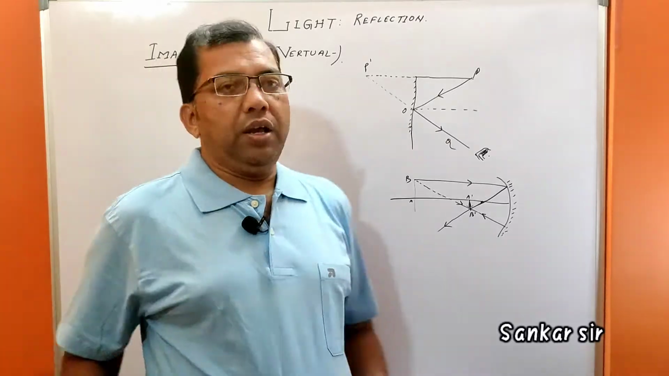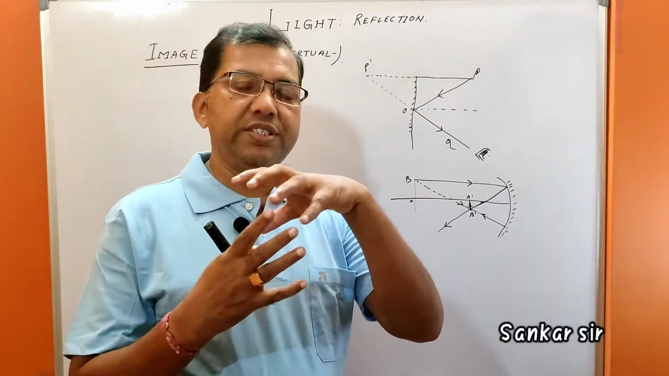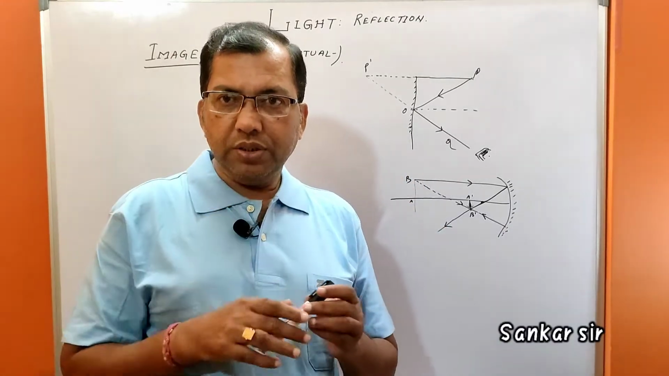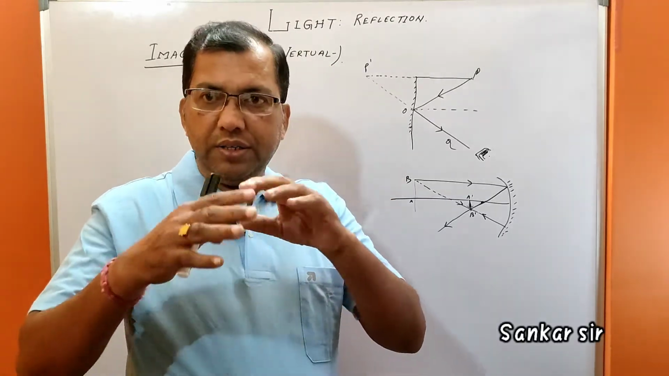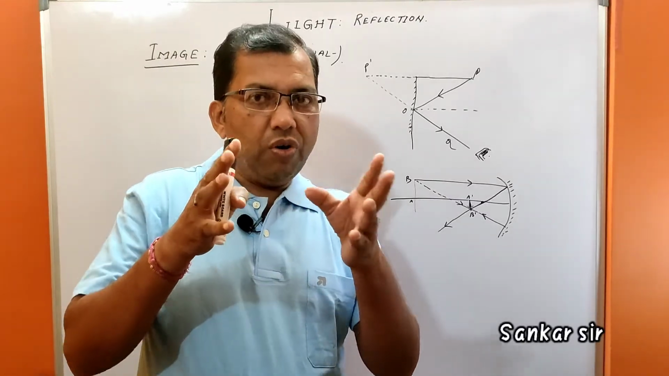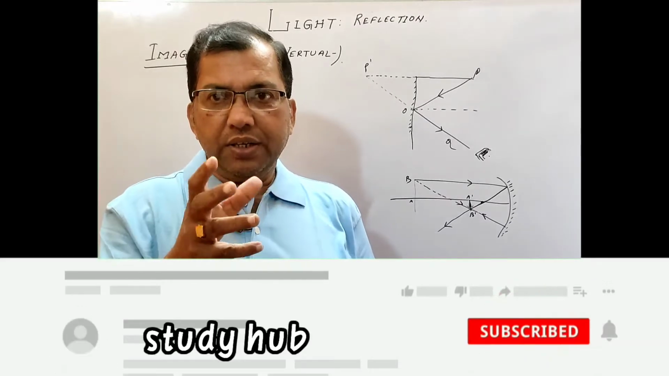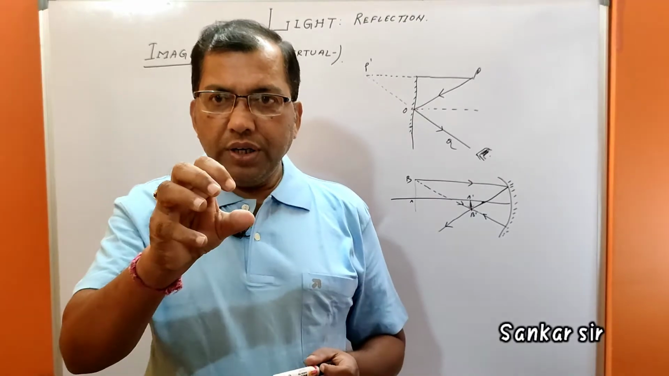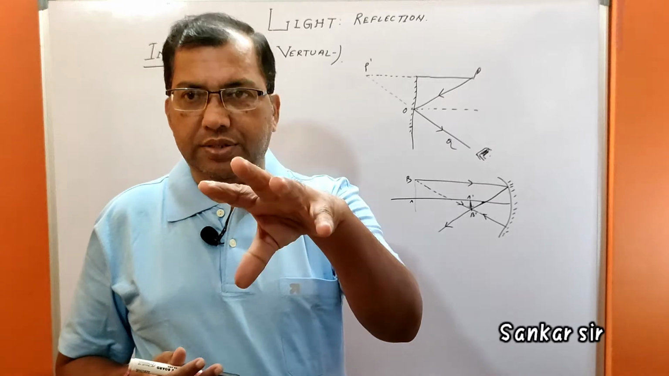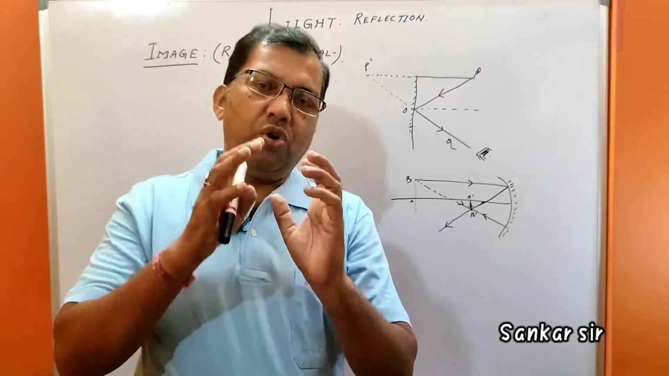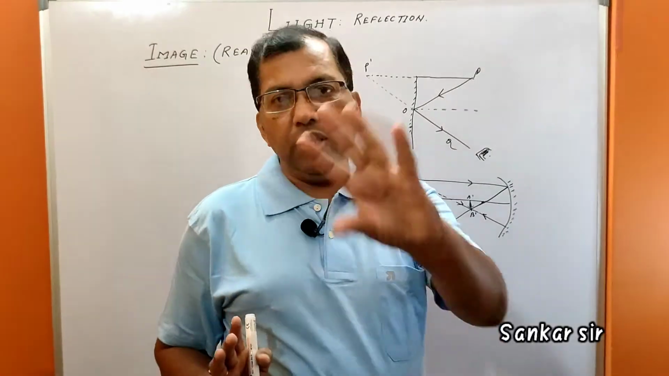What is an image? If rays diverging from a point undergo changes in direction by reflection or refraction or both, and ultimately either converge to a point or appear to diverge from a point, then the second point is called the image of the first. Clear? This is the definition of image.